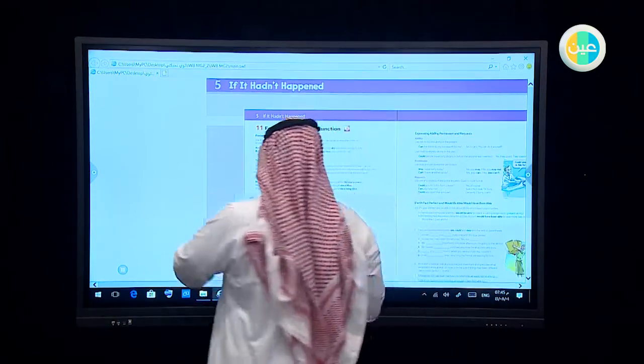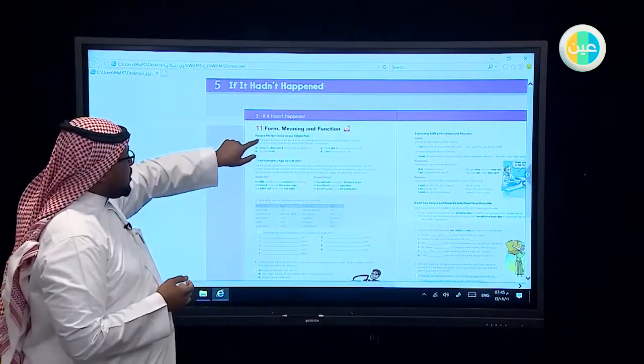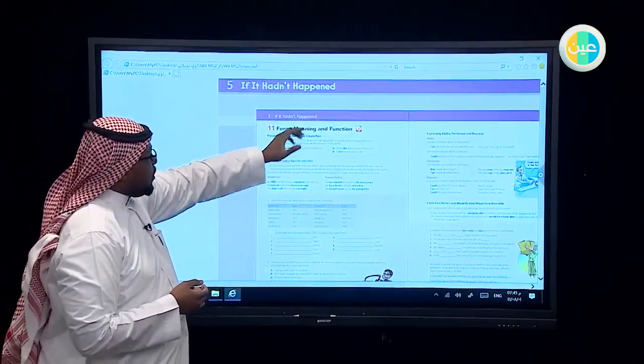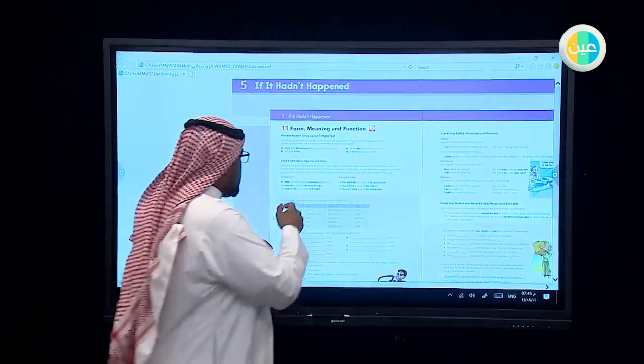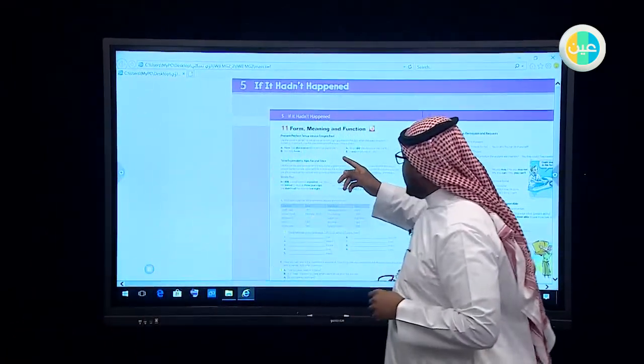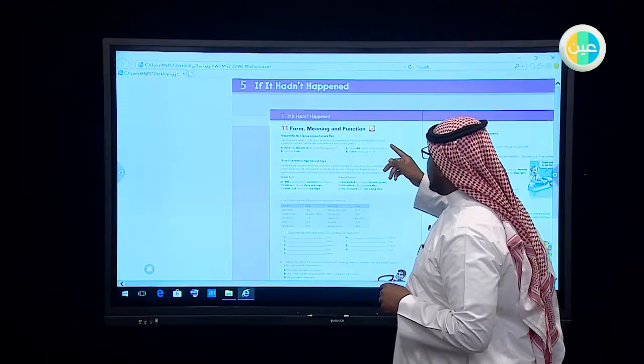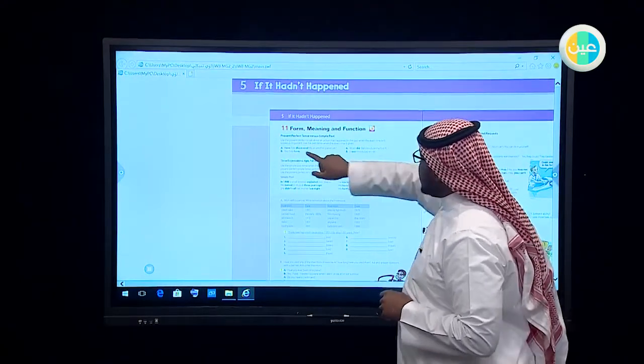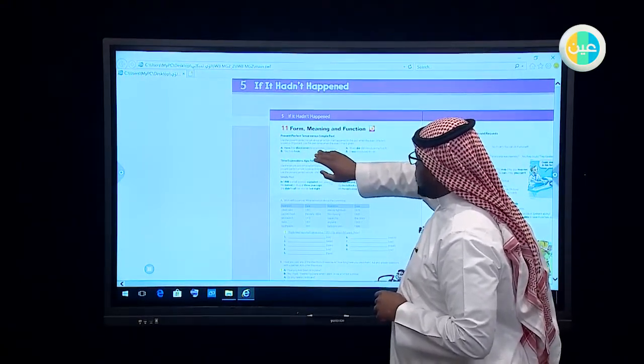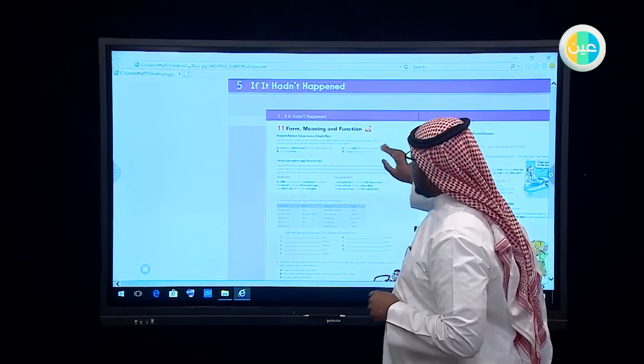Okay, guys. Today, inshallah, we have the present perfect versus the simple past. We use the present perfect to talk about an action that happened in the past when the exact time isn't known or important. We use the past tense when the exact time is given.